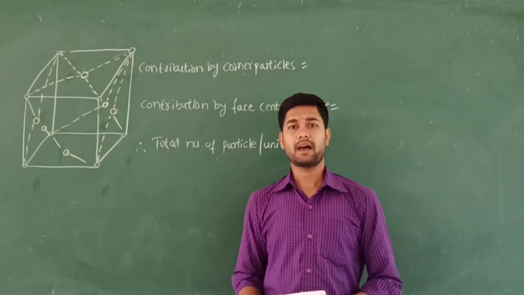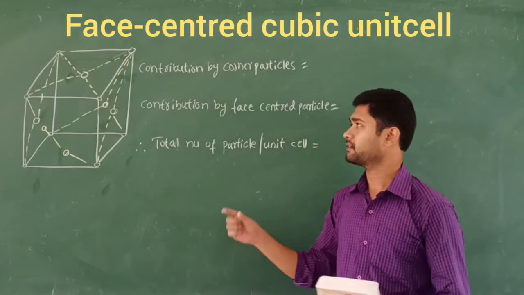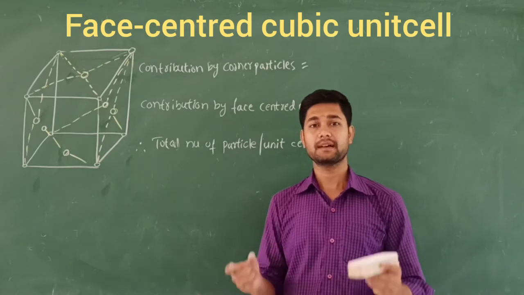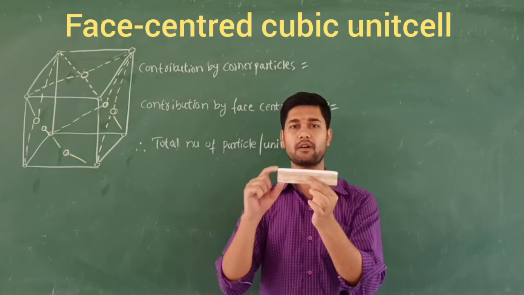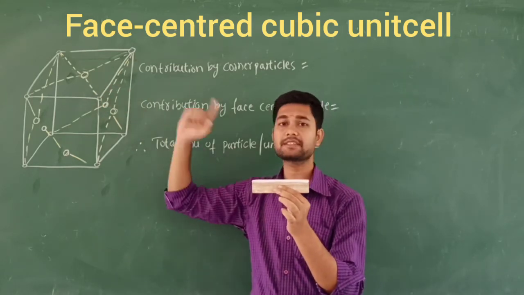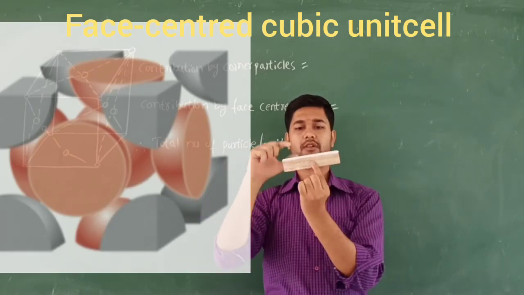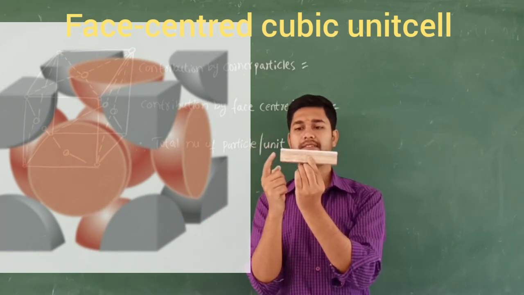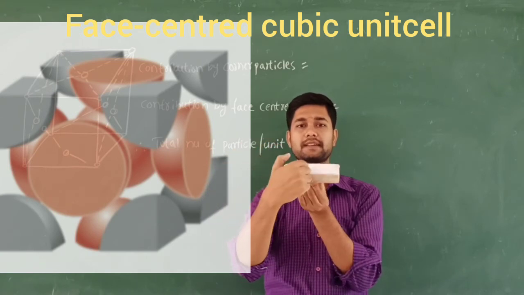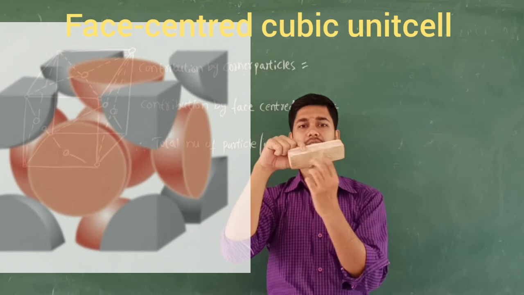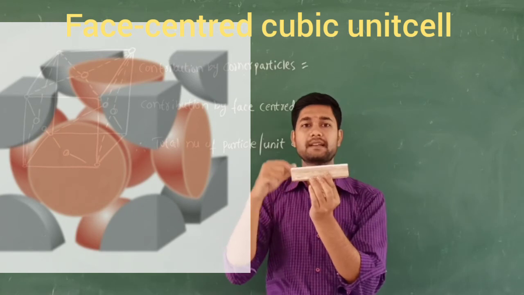Let us discuss the last one, that is the face-centered cubic unit cell. Here there will be one extra particle present at the center of each face of the simple cubic unit cell. See, you can see this one. How many extra particles? At the center of each face. This is the upper face, lower face, 2 faces, and beside this, 3, 4, 5, 6. Each particle is present at the center of each of these faces. So how many centers? 6 centers and 6 extra particles, right?